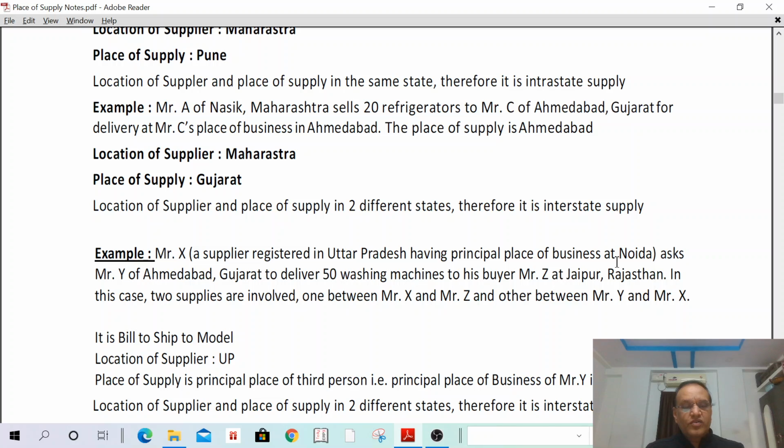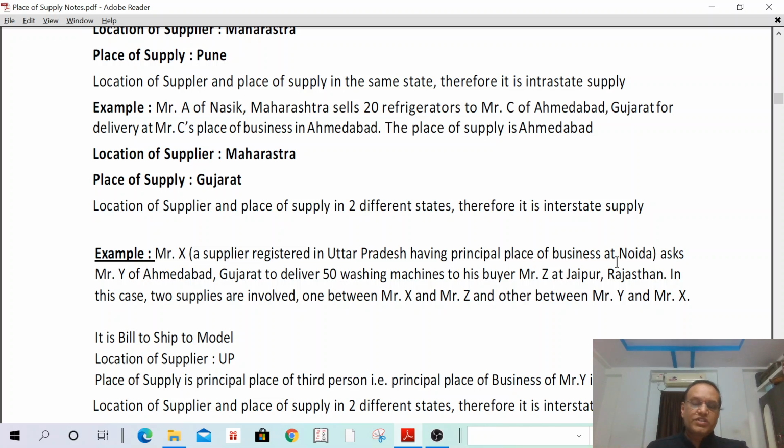Here Mr. X is supplying goods to Mr. Z on behalf of Mr. Y. Who is supplying goods to whom? Mr. X is supplying goods to Mr. Z. Even though goods are supplied to Mr. Z, it is treated that supply is made to Mr. Y only. Therefore, the place of supply is Gujarat only.